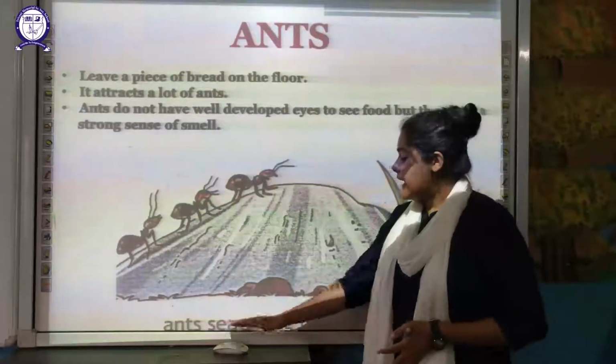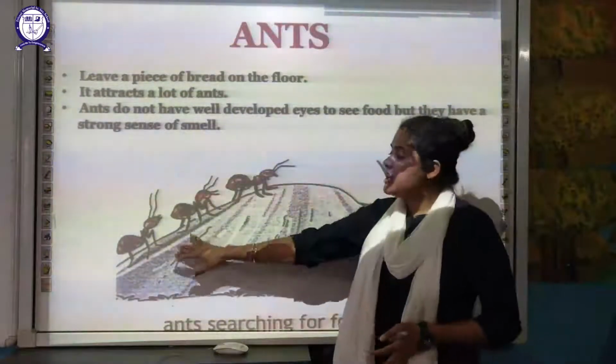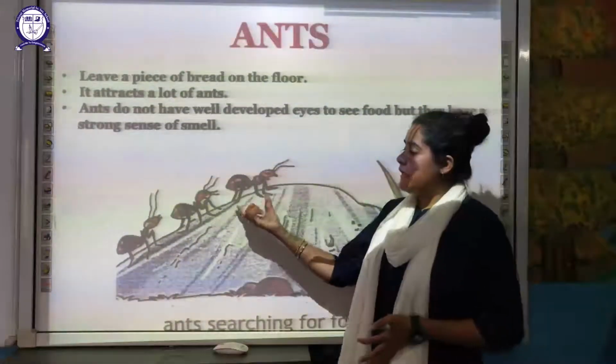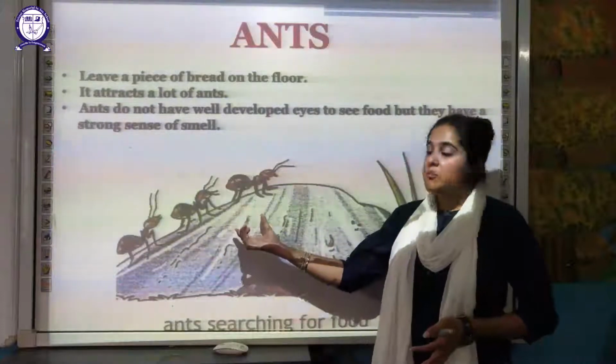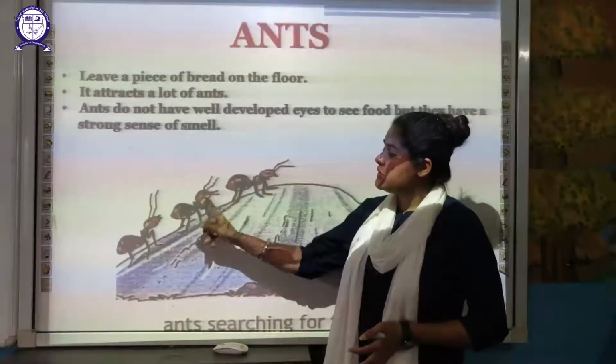Here you can see the ants searching for food. They march and move, and with that they release certain chemical trails. So one ant follows the other.